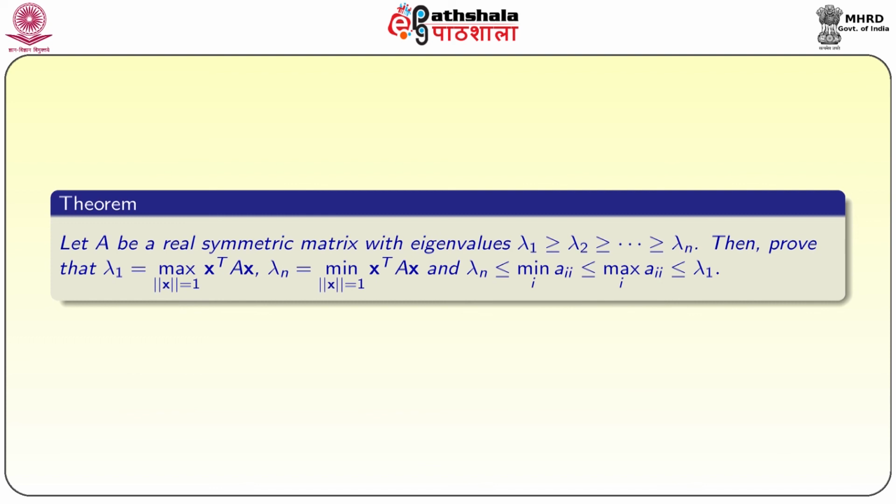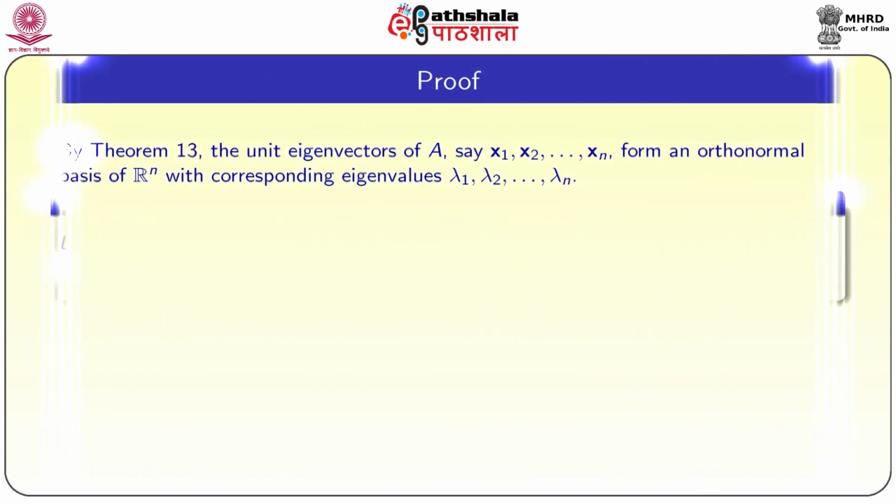Then we will prove that lambda 1 is equal to maximum of x transpose A x over norm x equal to 1, lambda n is equal to minimum of x transpose A x over norm x equal to 1, and lambda n is less than or equal to minimum of diagonal entries a_ii of A, less than or equal to maximum of a_ii, less than or equal to lambda 1.